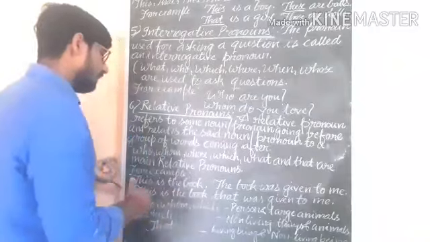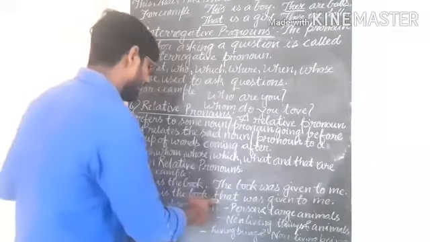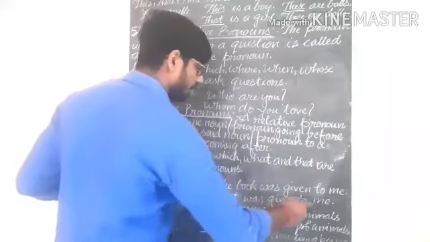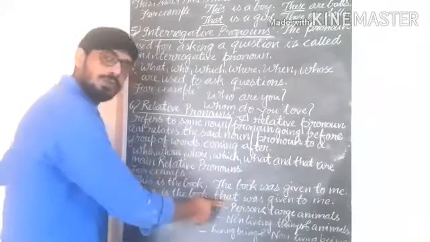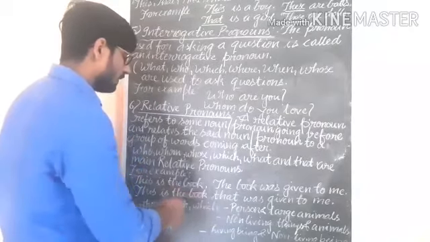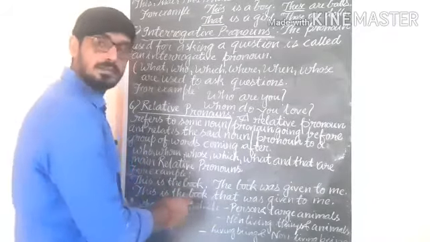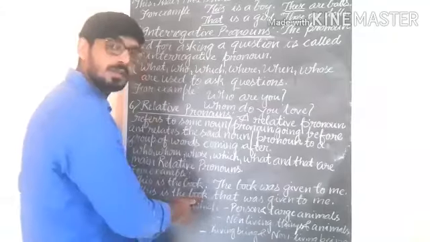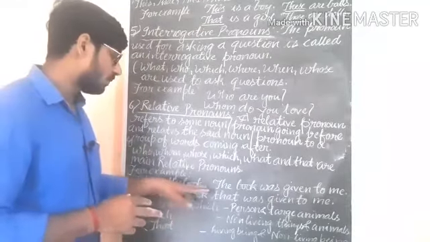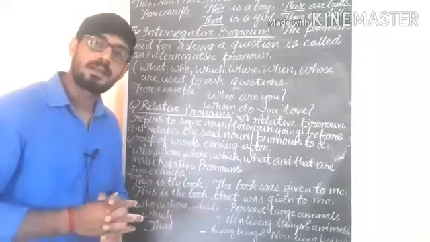But when we add the relative pronoun that, this is the book that was given to me. So that is used here for the subject, for the word the book, which is here a noun. Understand?